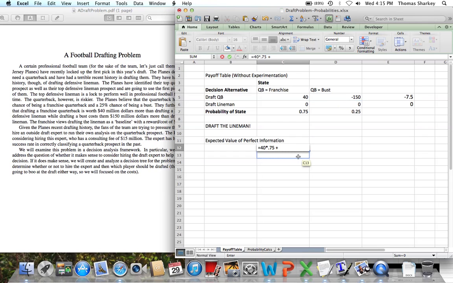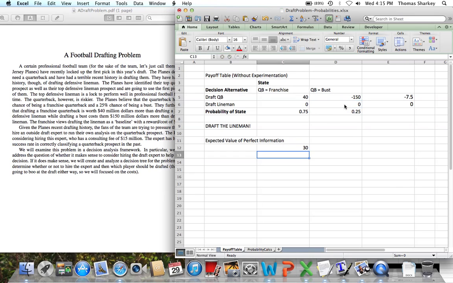So we get a reward of 0 in this case, and that's going to happen 25% of the time. Where the $40 million payout is coming from is that it is the best payout given that we know we're going to be in the franchise state. And the 0 down here is the best payout given that we know we're going to be in the bust state.